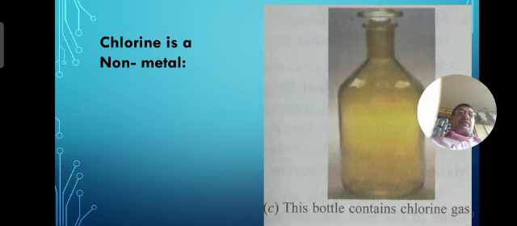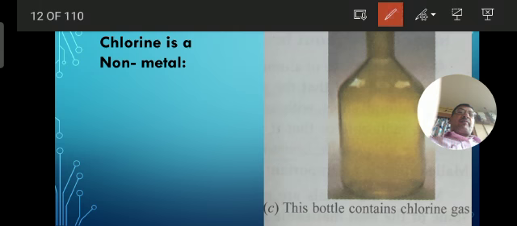Now chlorine. You see the chlorine. This is a chlorine non-metal which is kept in the bottle. This bottle contains chlorine gas. We cannot keep it in the open, otherwise it will not be available to us because it is in gaseous form. So we have filled it in the bottle.